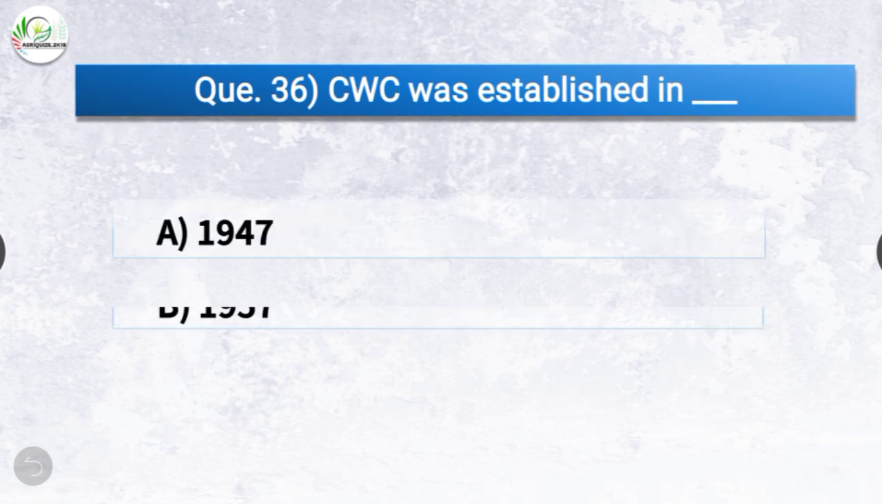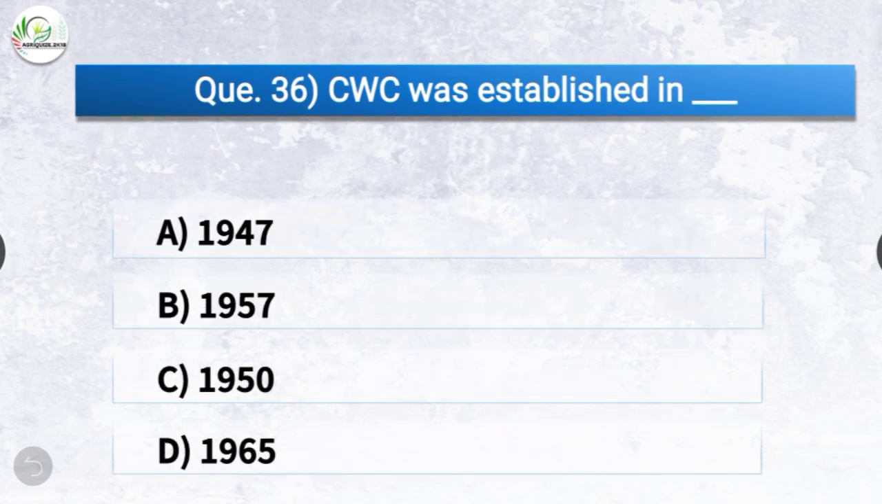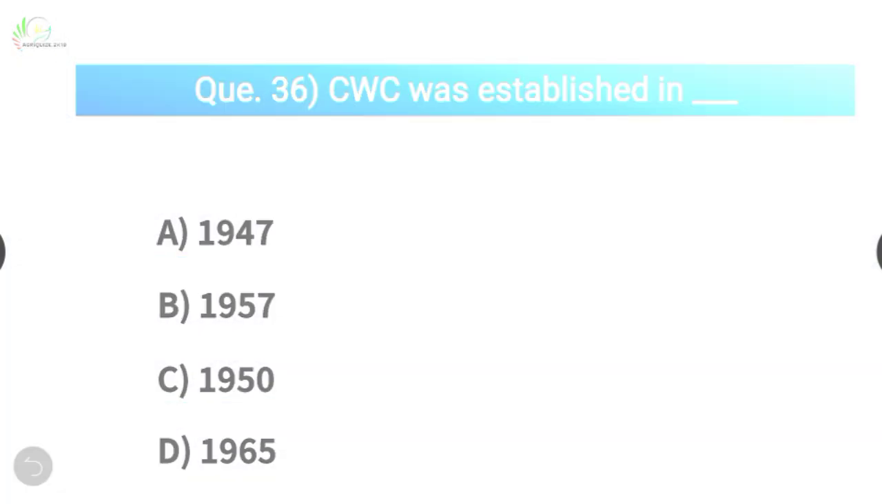Question number 36. CWC was established in dash. The options are 1947, 1957, 1950, or 1965. The correct answer is option B, 1957. Moving on to the next question.